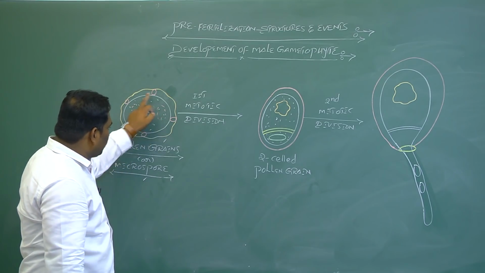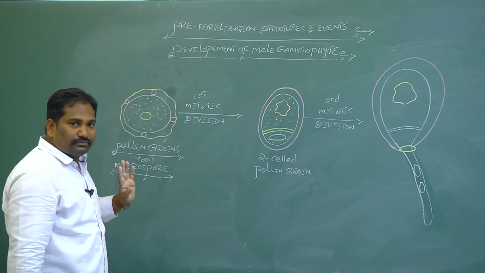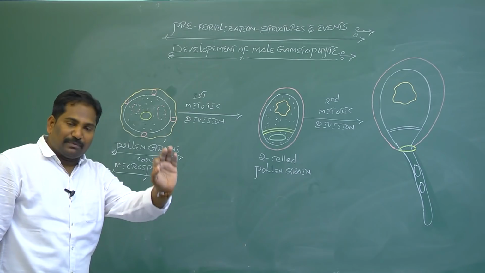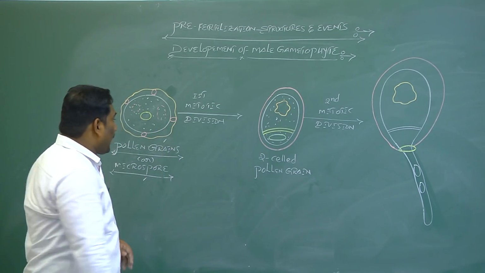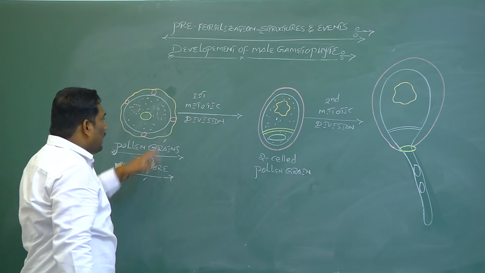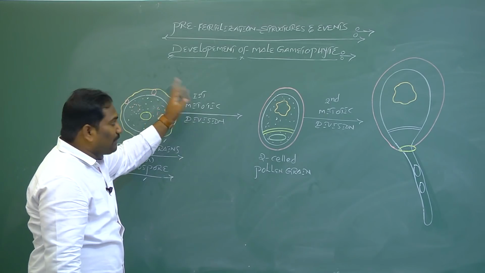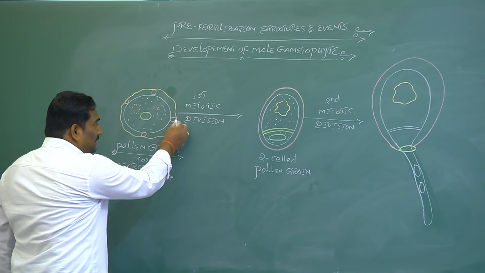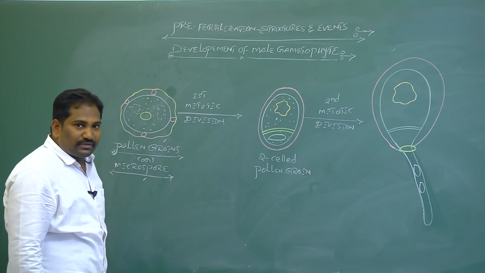The characteristic features of a pollen grain or microspore: it is unicellular, uninucleated, haploid, spherical in shape, and measures 25 to 50 micrometers in diameter. It is made up of 2 layers, exine and intine. Exine is chemically made up of sporopollenin, and intine is made up of pectin plus cellulose. A thin area in the exine where sporopollenin is absent is called the germ pore.